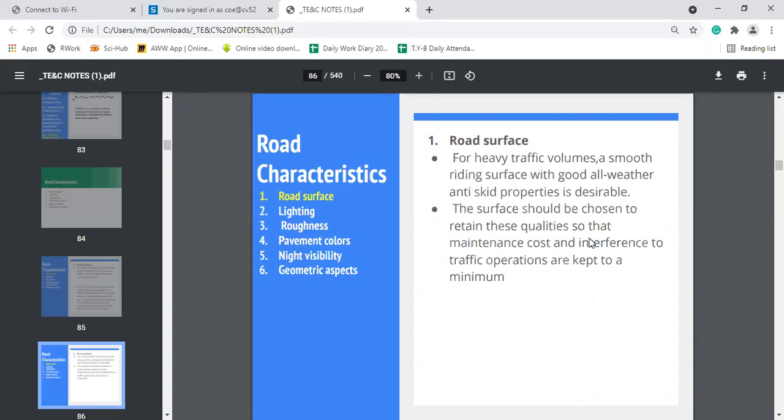So road surfaces mainly play an important role for the smooth conduction of the traffic. So for heavy traffic volume, we are giving smooth riding surfaces, but that smooth riding surface should have anti-skid properties, and it has to keep our maintenance cost as well as traffic operations to a minimum. Okay.